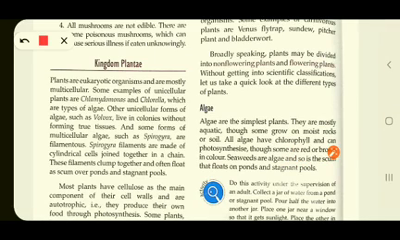Plants are eukaryotic organisms and are mostly multicellular. Children, I already explained to you about eukaryotic organisms. Eukaryotic means the organisms which have a well-defined nucleus surrounded by a membrane. And multicellular means made up of more than one cell. Right? Now, some examples of unicellular plants are Chlamydomonas and Chlorella, which are types of algae.